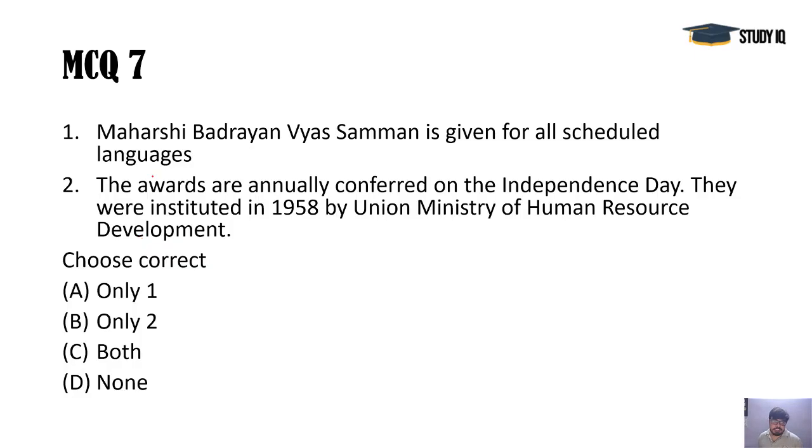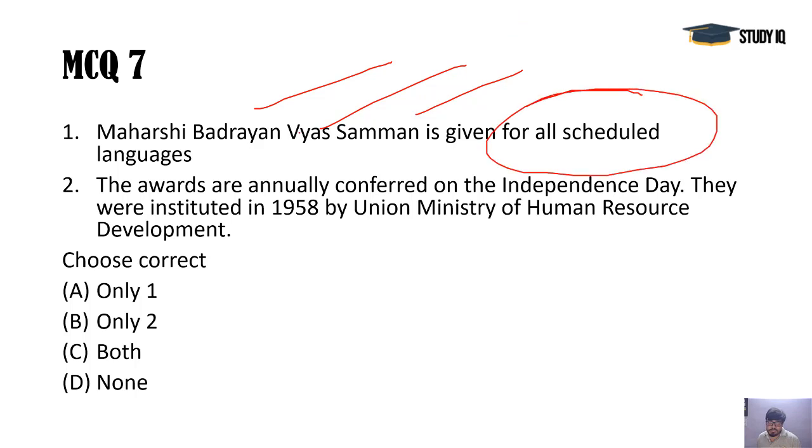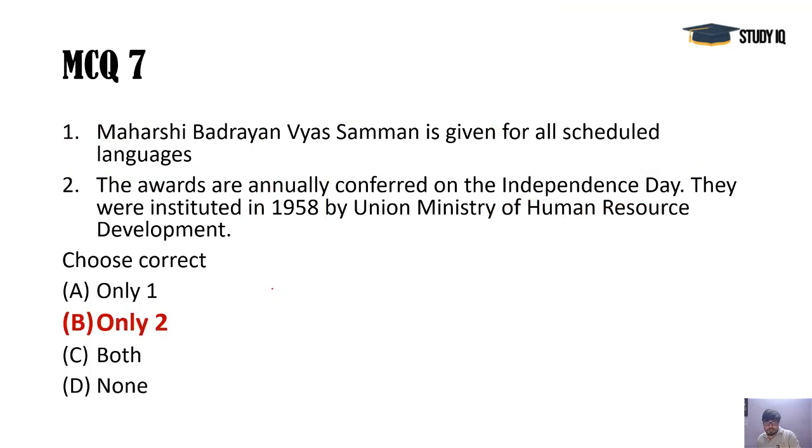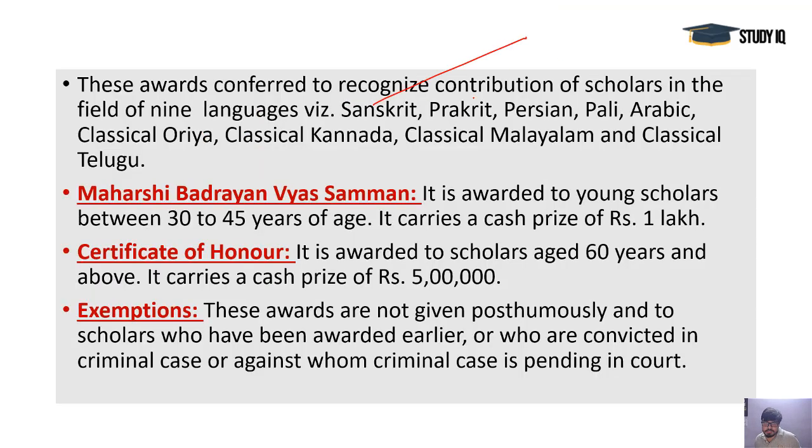Next, Maharshi Badarayan Vyas Samman. It was given to many people today by President Kovind. It is not given under all the scheduled languages, all the 22 languages. It is given only for 9 specific and classical languages. It was started in 1958 by the Ministry of HRD. Perfectly correct. Only 2 is the answer. First is wrong, because there are 9 languages like Sanskrit, Prakrit, Persian, Pali, Arabic, and these 4 classical languages.